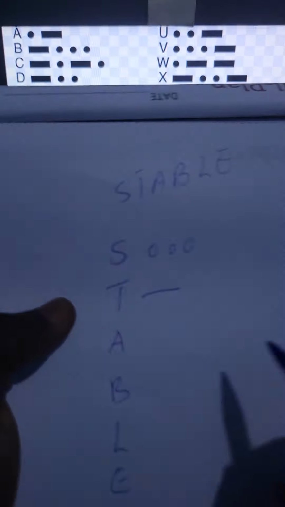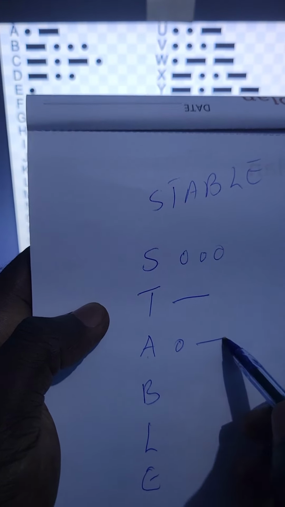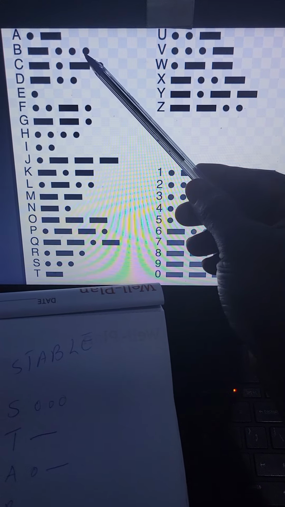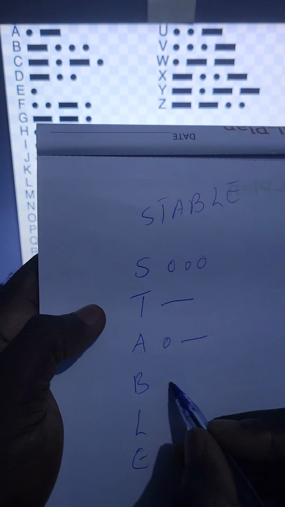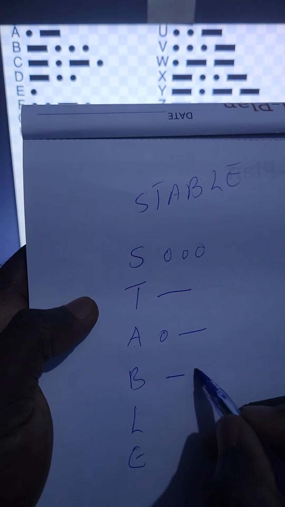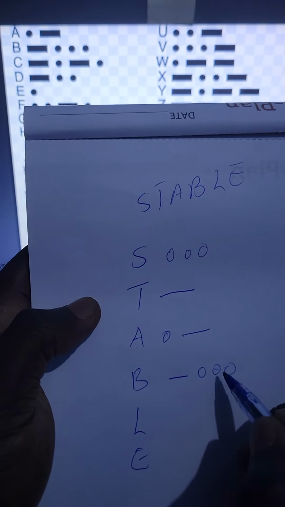Then we look for A. A is here. Tap, long press. Then we look for B. B is here. Long press, tap, tap, tap. Okay, B is long press, tap 3 times.